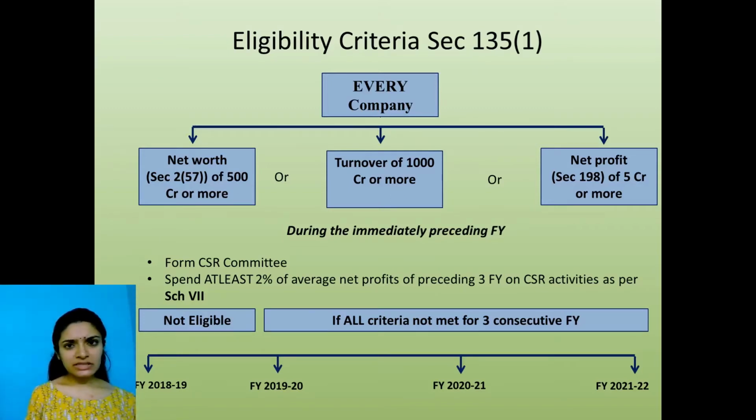If any one of these conditions, net worth, turnover, or net profit, is satisfied, then I am eligible to follow CSR. Turnover is very straightforward. It's the sales of your company or revenue. What is net worth? It is nothing but your paid up share capital with your free reserves. But how to calculate net worth is given under section 2 subsection 57. Similarly, net profit is calculated according to section 198.